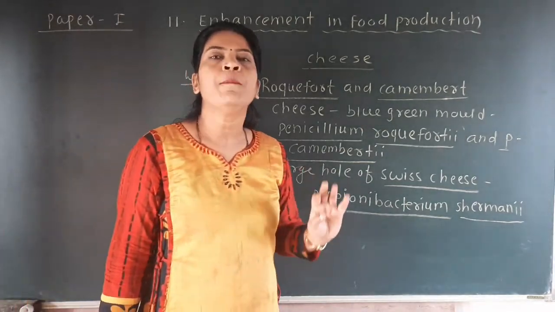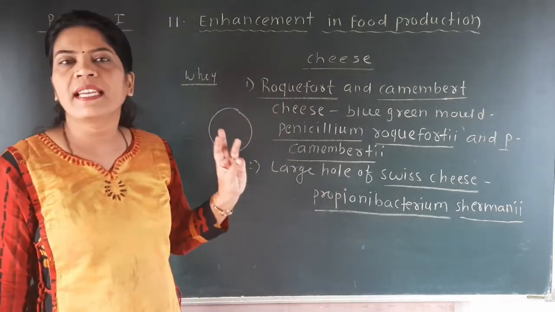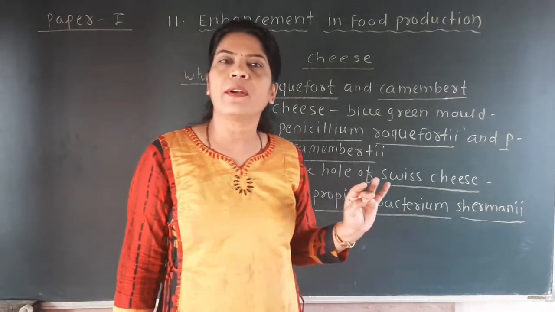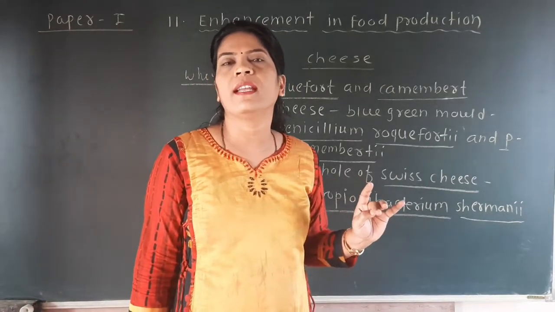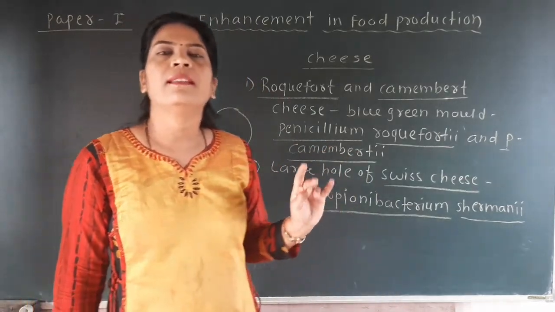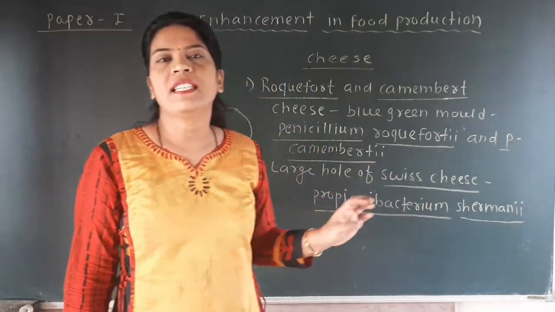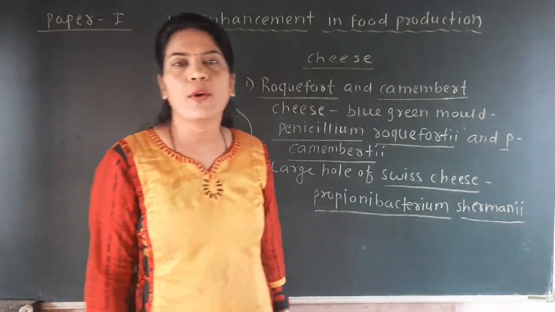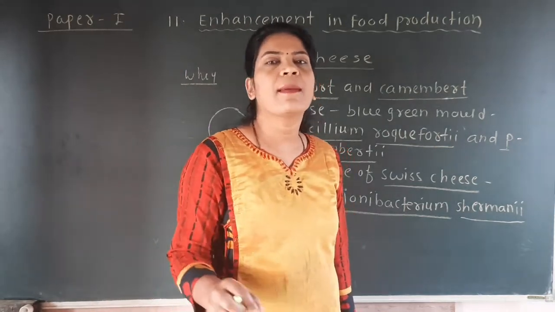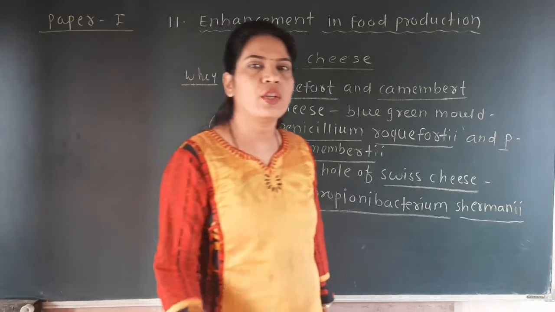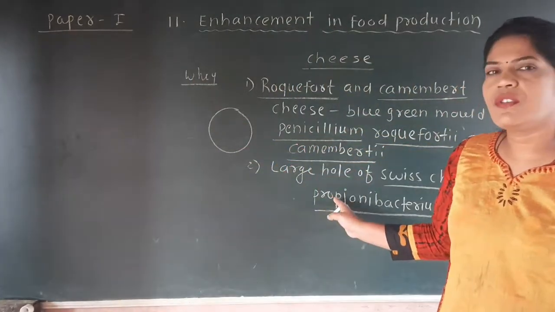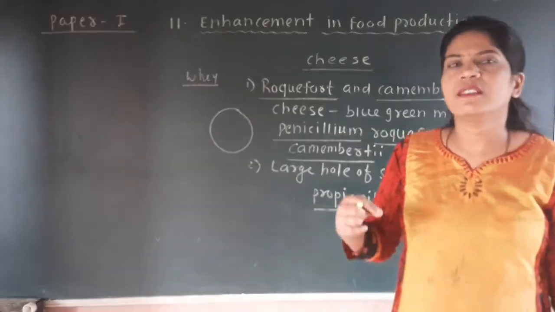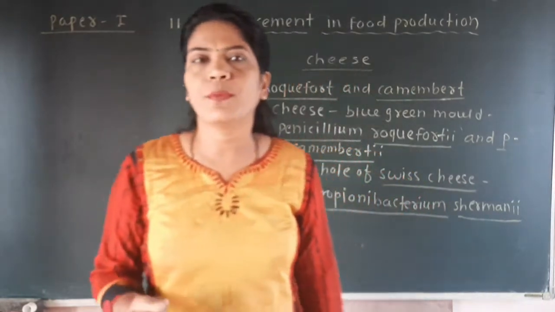Under this term we have seen different points like food preparation, like idli, dosa, dhokla, then directly using microbes as food, and third, dairy products, in which we have seen curd, then yogurt, milk, buttermilk, and then cheese. You have to remember all these things for theory as well as MCQ point of view. If the question is asked to describe the role of microbes in food preparation, then you have to write all this content. This question may be asked for 3 marks, and you have to write the role of microbes in food preparation up to the cheese.